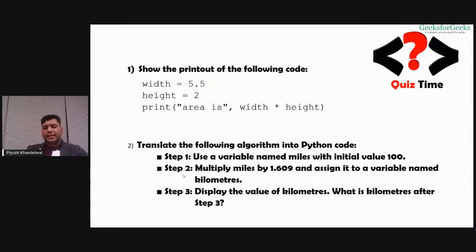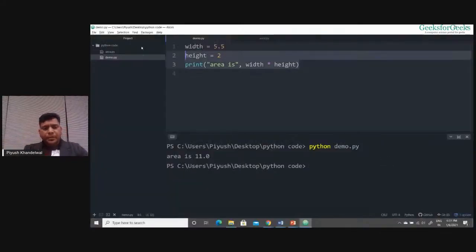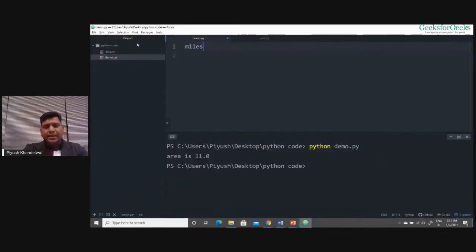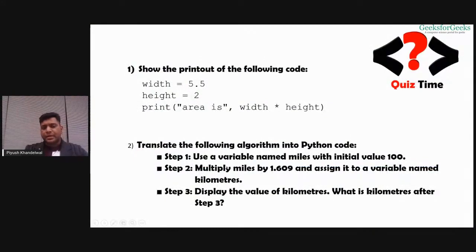So we have the second quiz. It says we need to translate the following algorithm into Python code. It is giving me certain steps and I have to convert those steps into Python code. It says use a variable named miles with initial value 100. So I'll have a variable miles and its initial value has to be 100. So this will be the statement corresponding to the first step.